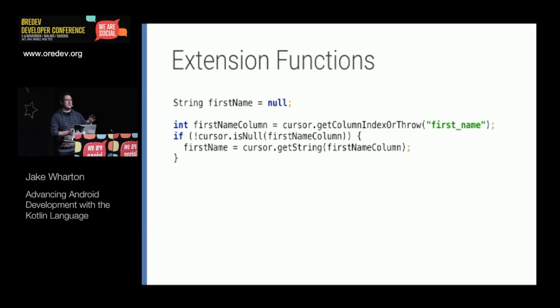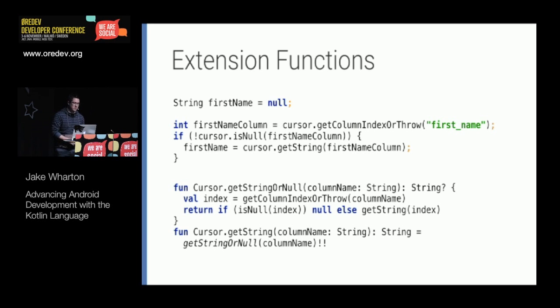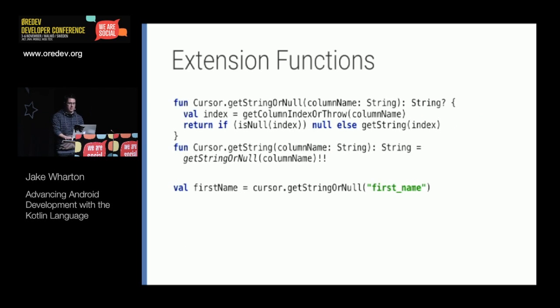Sure, you could wrap it in a static util method, but that's exactly what these extension functions are for. So we could add two methods to the Cursor type, which is going to take care of doing this dance for us, where all you now have to do is pass in the column, and it will take care of doing the conditional reverse lookup of the index.